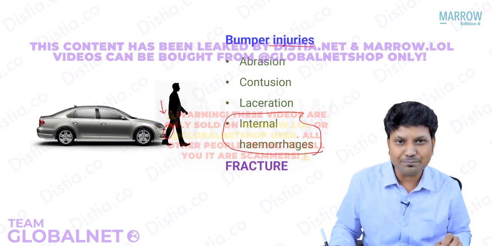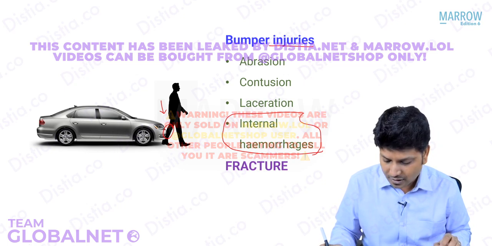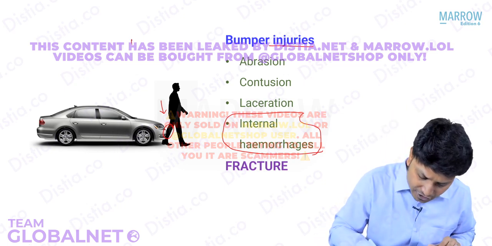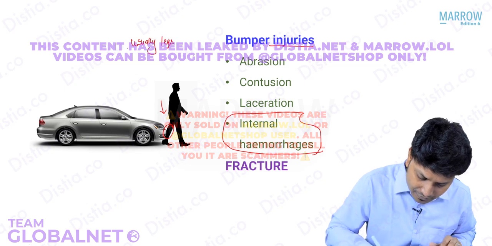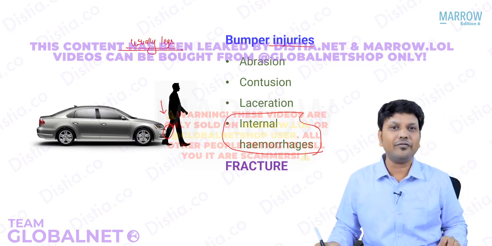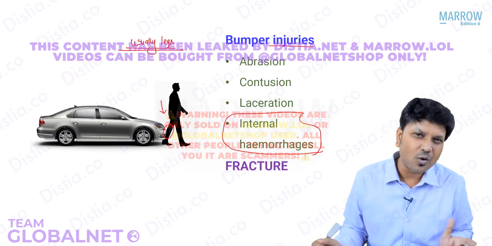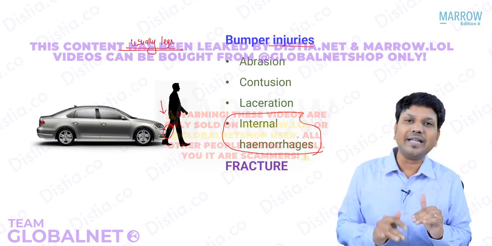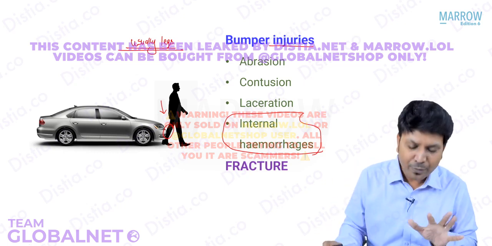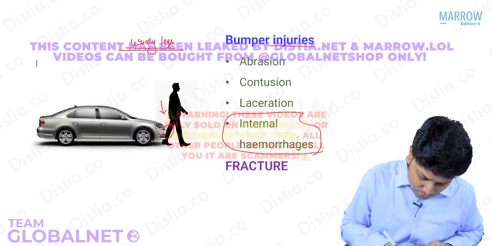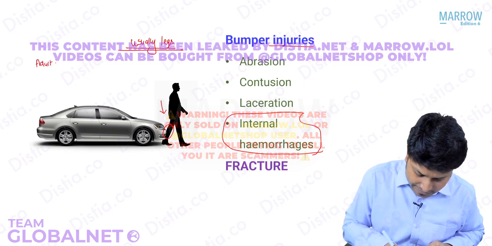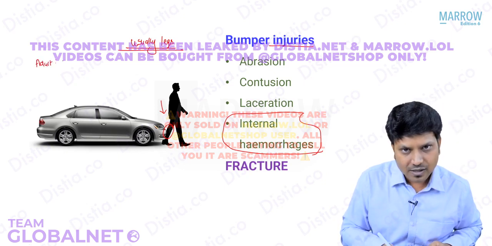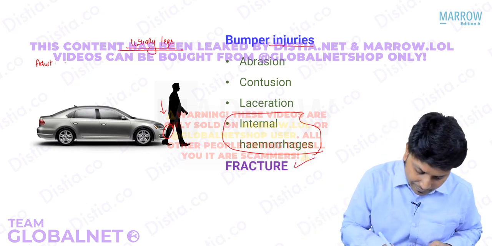And this is the first impact with the vehicle. It is usually present at the level of legs. Not always. Why is it not always? That is because it depends on the height of the vehicle and the height of the person. If the person happens to be an adult, you can say it is at the level of legs, right? And you will find fracture in the tibia.